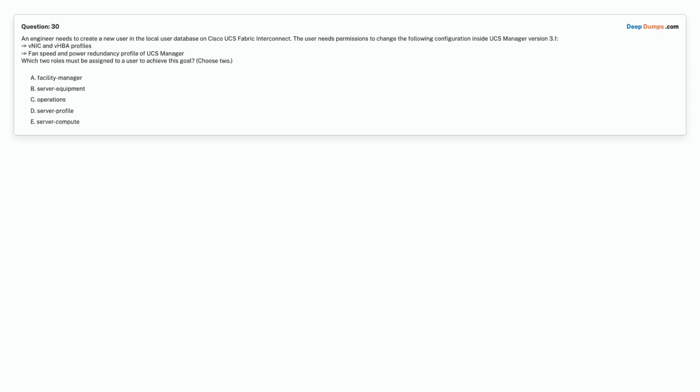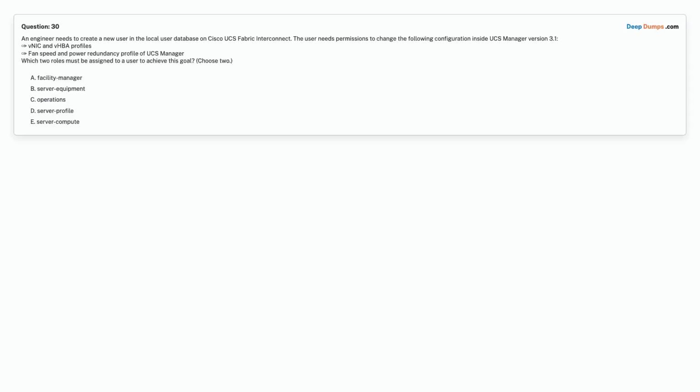Question 30. An engineer needs to create a new user in the local user database on Cisco UCS Fabric Interconnect. The user needs permissions to change the following configuration inside UCS Manager version 3.1: VNIC and VHBA profiles, and fan speed and power redundancy profile of UCS Manager.